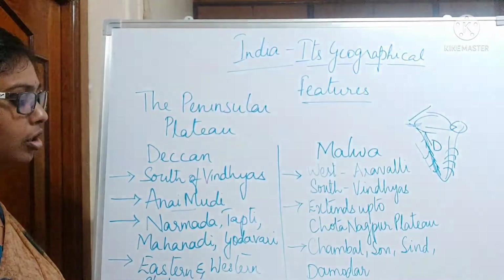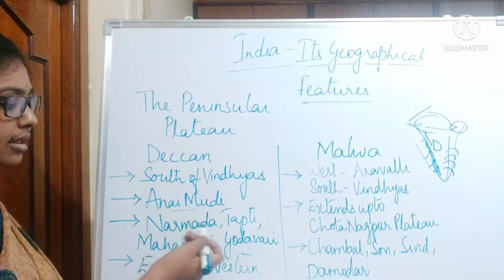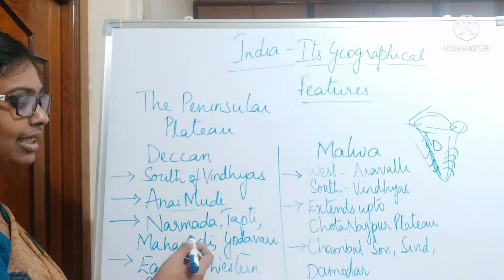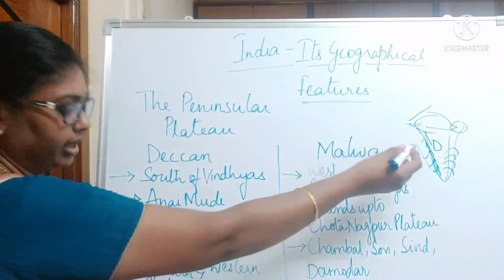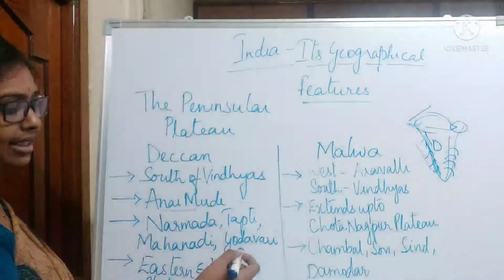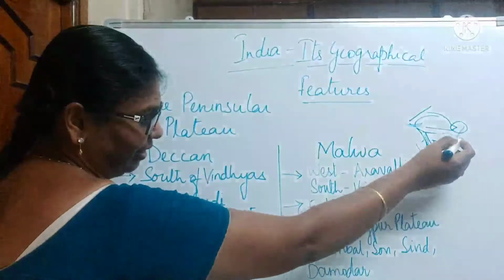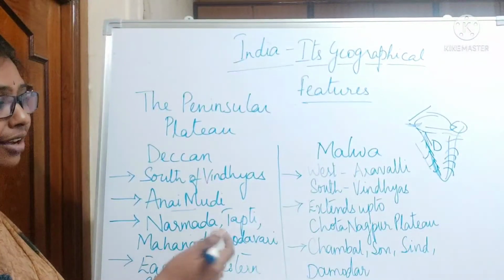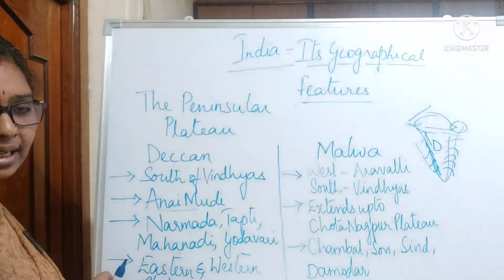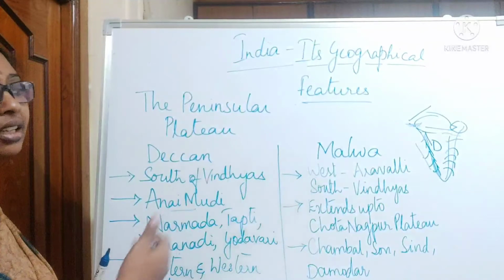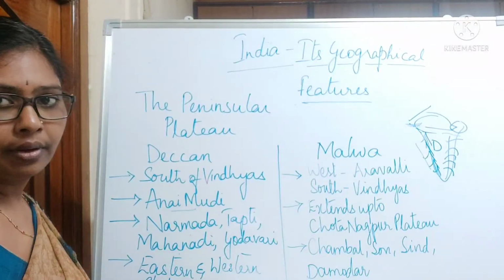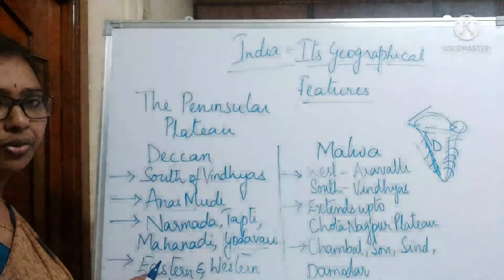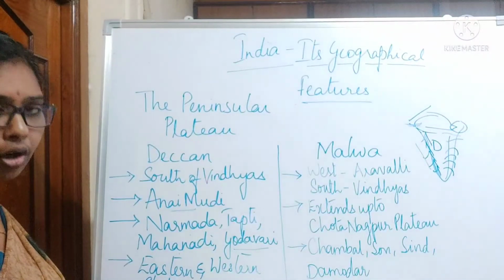And this region also is drained by different rivers. The different rivers are south of Aravalli. We can see some rivers like Narmada and Tapati, and on the eastern side we can see rivers like Mahanadi, Godavari, Krishna, Kaveri. All these are flowing in the peninsular plateau region, I mean in the Deccan plateau region. Out of all the rivers, the Godavari is the largest river which is flowing in the Deccan plateau region.